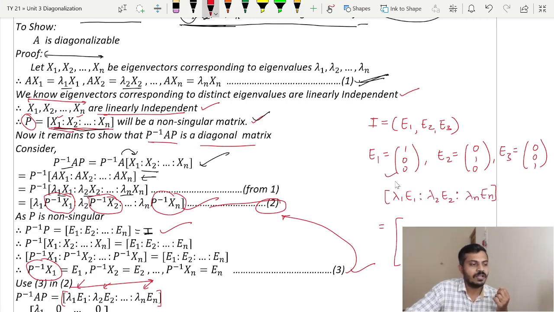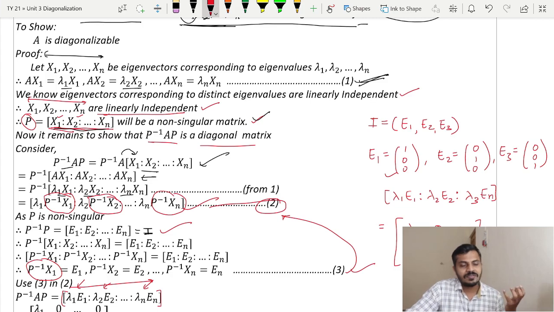Since the value of E1 is this, lambda 1 E1 will be lambda 1 0 0. What will lambda 2 E2 be? 0, lambda 2, 0. And lambda 3, oh I am sorry, it should be lambda 3 here. Since we are discussing an example of order 3, my third column will be 0 0 lambda 3.